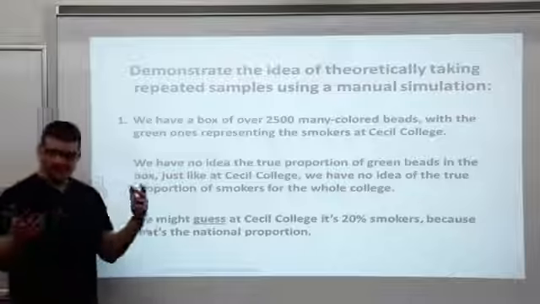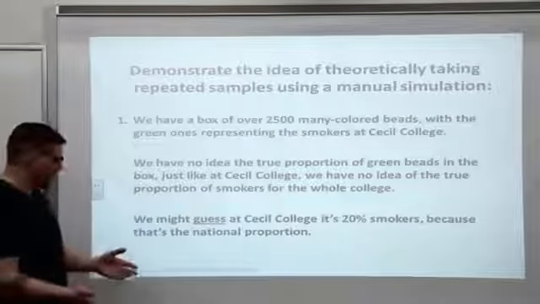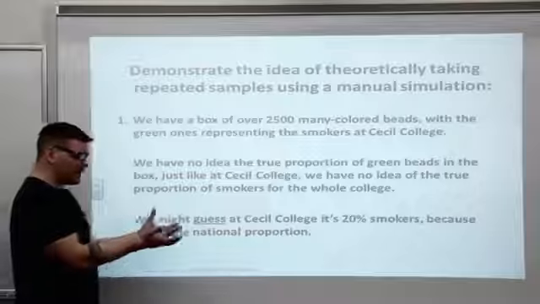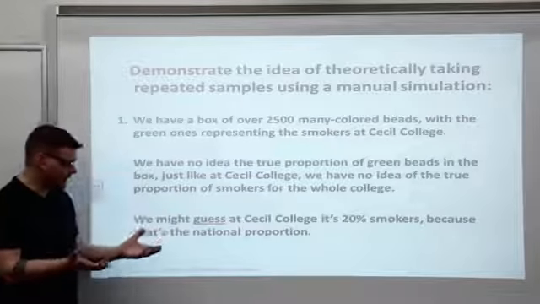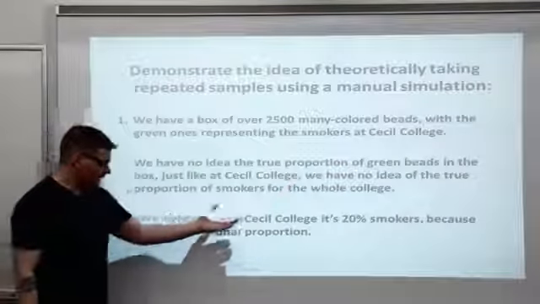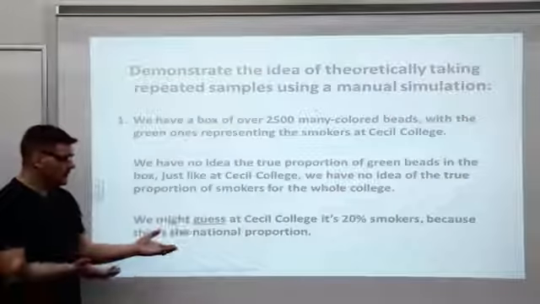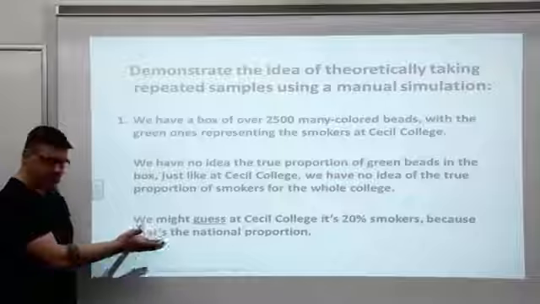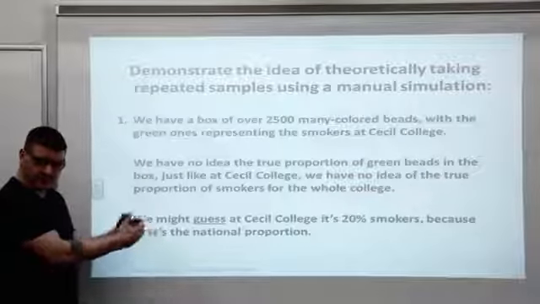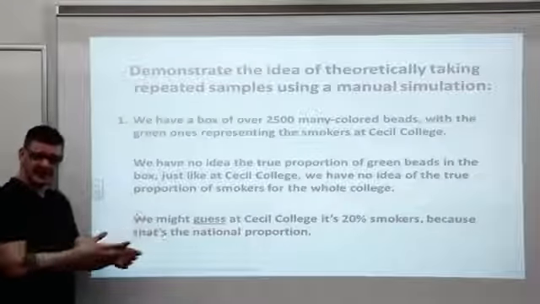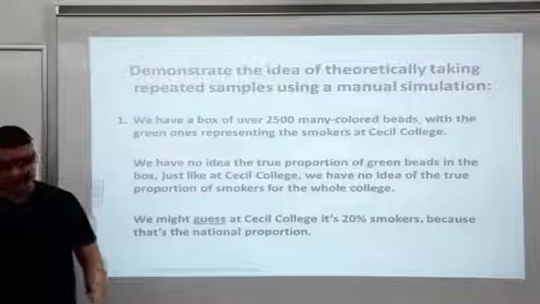Now the way that this works, and sort of from now till the end of the semester, what we have to do is we have to start somewhere. We have to start with an assumption. And so at Cecil College, we're going to guess or assume that it's 20% smokers, because that was what the national proportion is. So we're going to start with that, collect some data to see if we can refute that, because we do think it's higher.